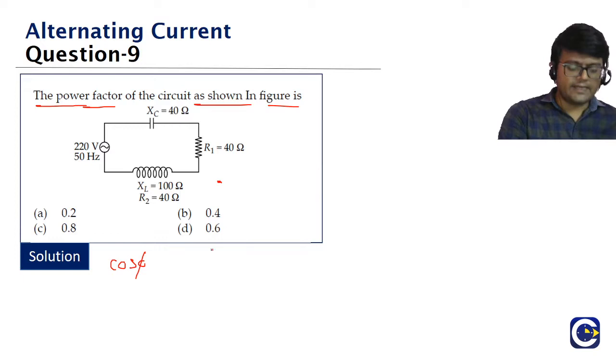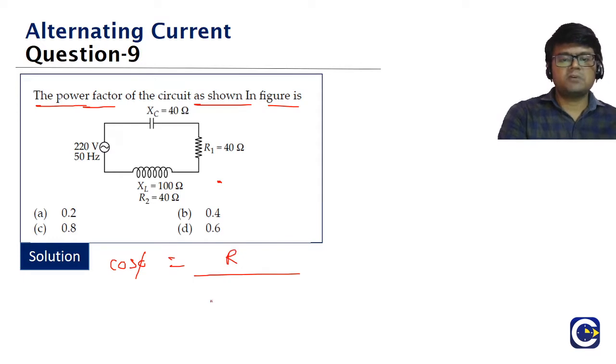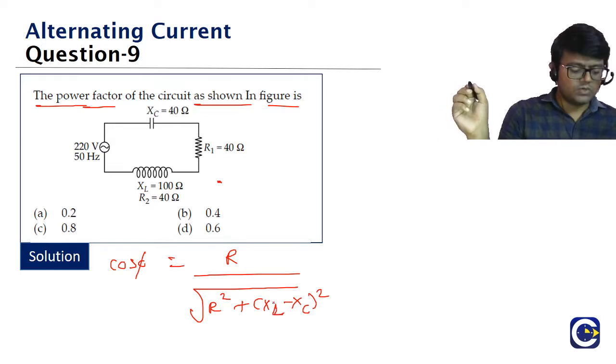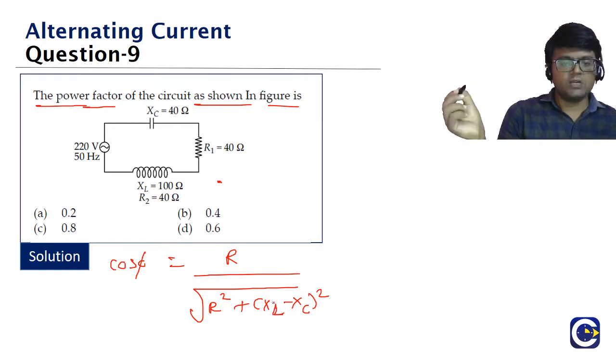We have to find the power factor. It's a straight question, guys, a formula question. What is the cos phi formula? R by Z, so R by root of R square plus XL minus XC the whole square. What is the power factor formula, guys? Cos phi is equal to R by Z. R by Z means root of R square plus XL minus XC the whole square.